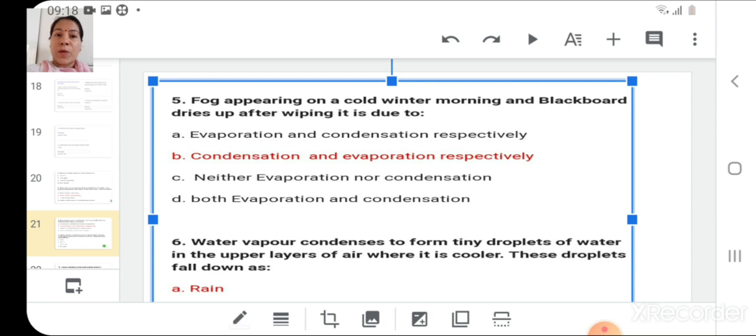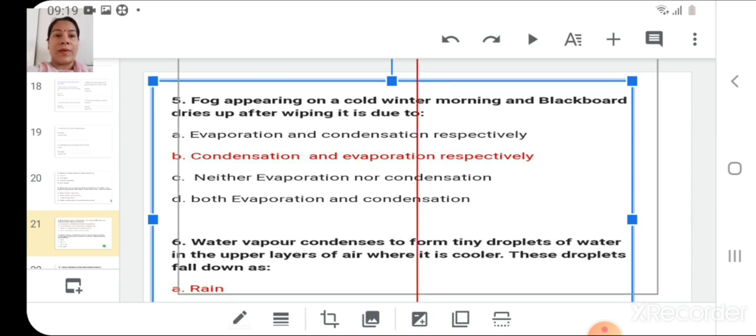The options provided here are number 1, evaporation and condensation respectively. Second option is condensation and evaporation respectively. Then third option is neither evaporation nor condensation. Last option is both evaporation and condensation. So the correct answer is condensation and evaporation respectively.